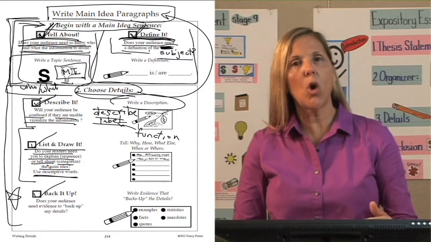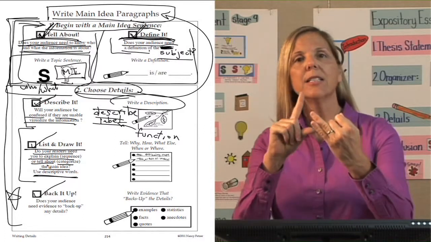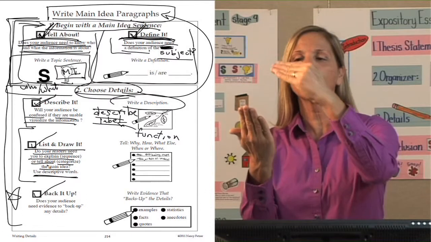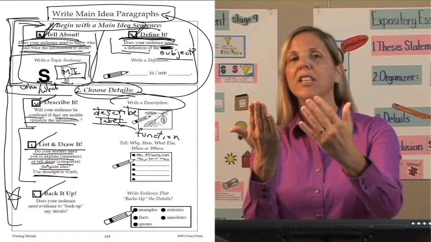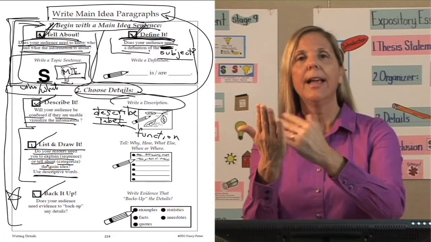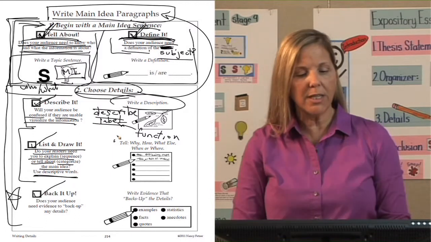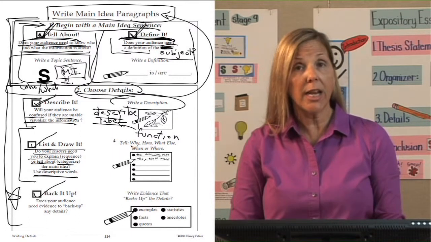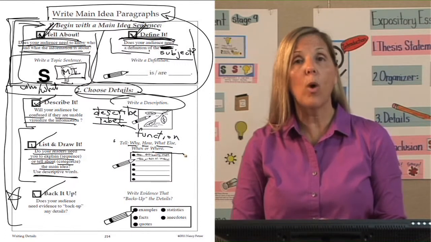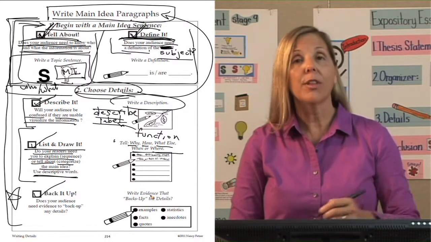List and draw it, that's a combination of describing, sequencing, or categorizing, because I'm taking details and I'm listing them. They could be listed in order, in a sequence, or they don't have to be in order, and I also could describe each one of those details if needed. I'm listing out those details. I'm either telling why, how, what else, when, or where in my list of information about the main idea.